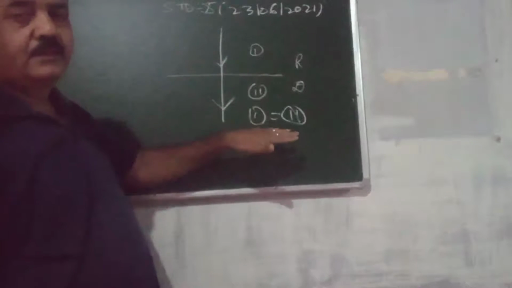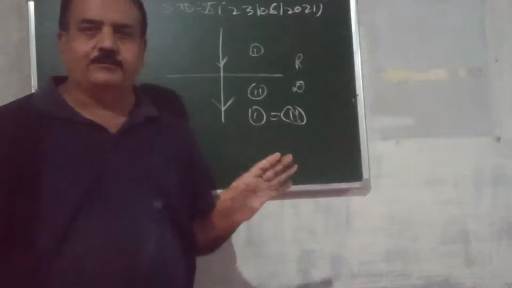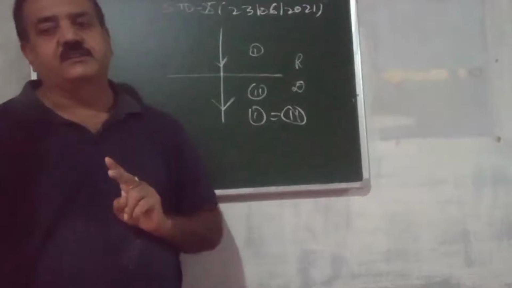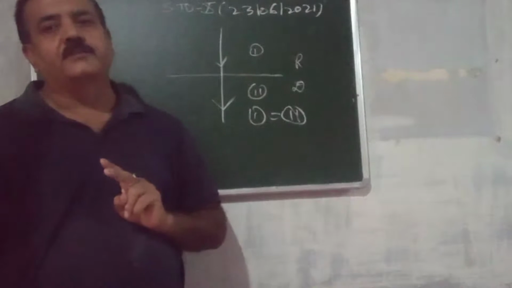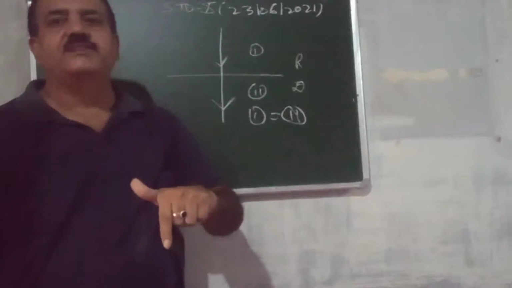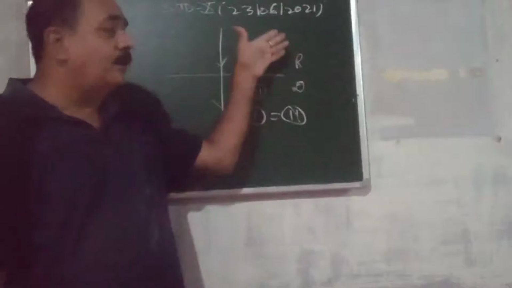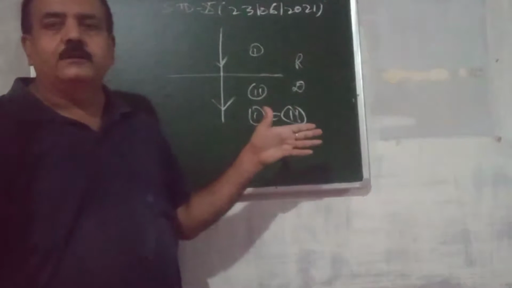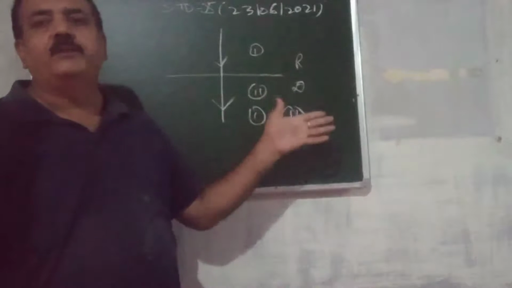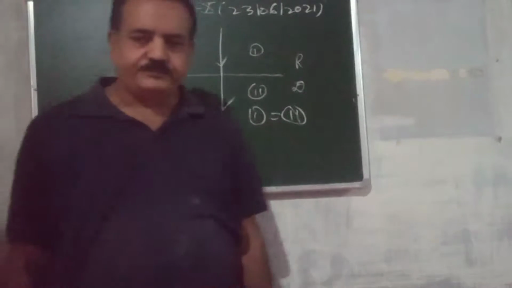If the medium is the same, then also no refraction takes place. So there are two conditions when refraction will not take place: first, when a ray of light strikes normally, and second, when the medium of both is the same or equal, then also there will be no refraction. Right? So this is about refraction.